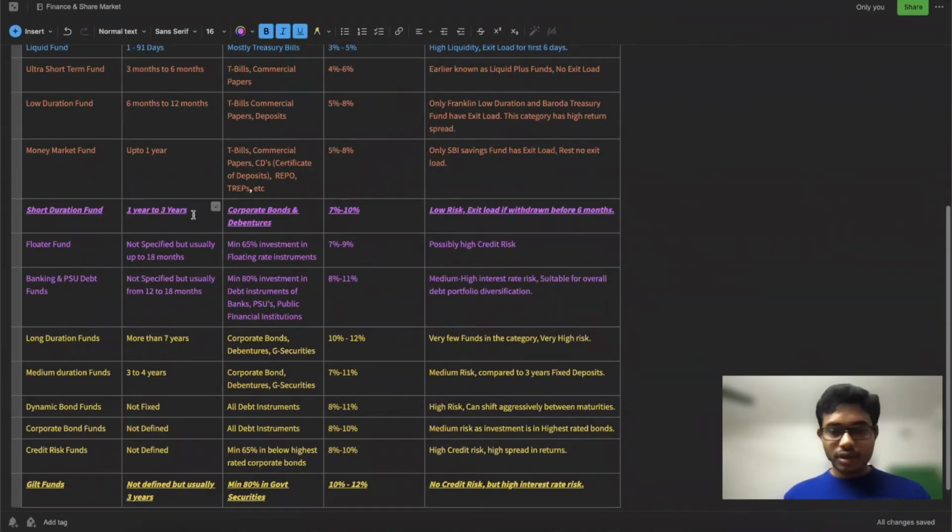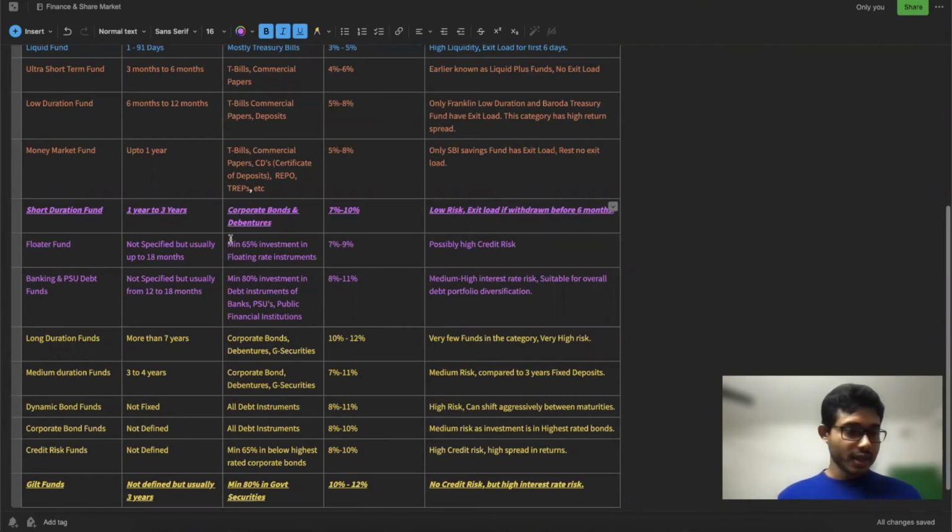So the next one is short duration fund. If you want to park your money for 1 to 3 years, you can consider this type of fund. Debt funds are basically not as high risk as equity funds, but they surely generate more than your FD returns or your savings bank returns. You can consider this type of fund if you want to park your money for more than 1 year, and withdraw within 3 years. It is low risk, with an exit load if withdrawn before 6 months. Before investing in these funds, you should consider the exit load.